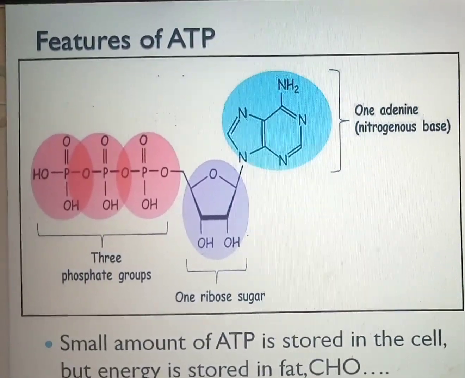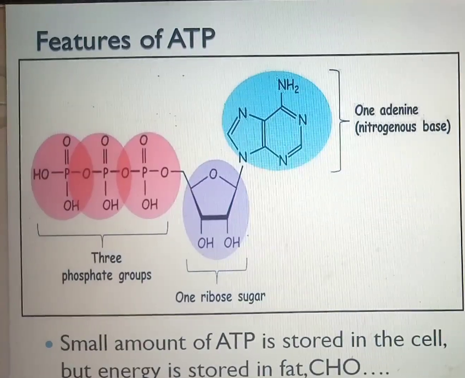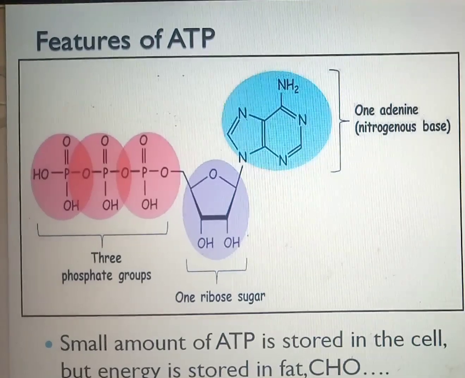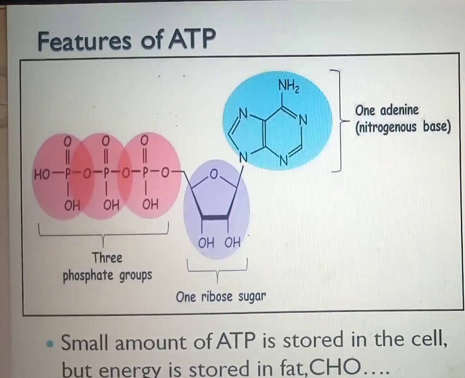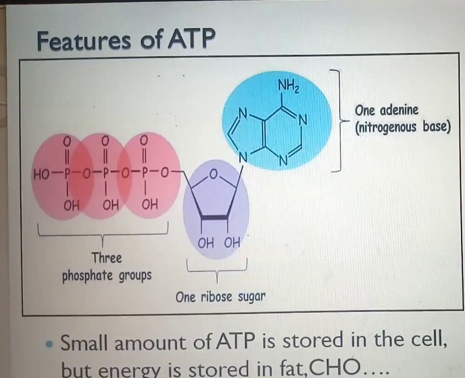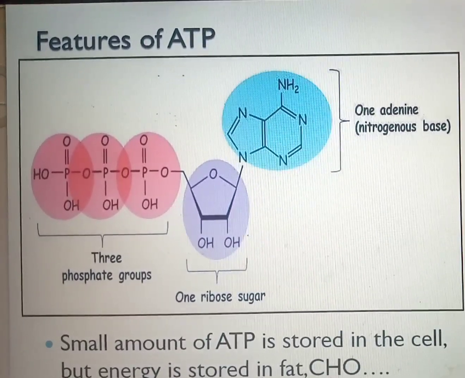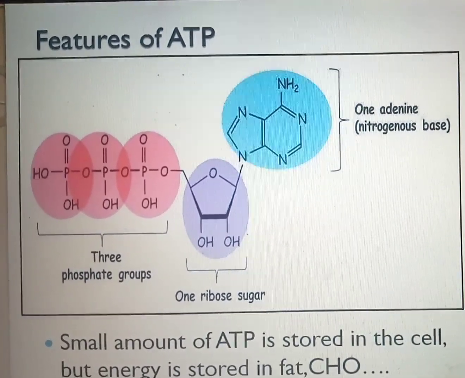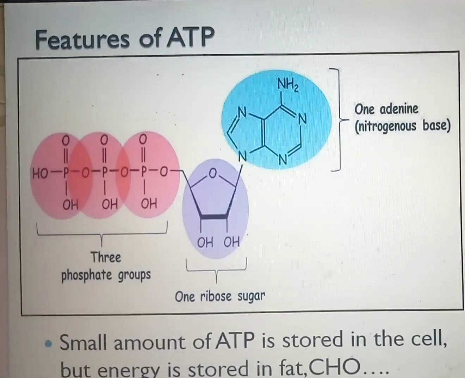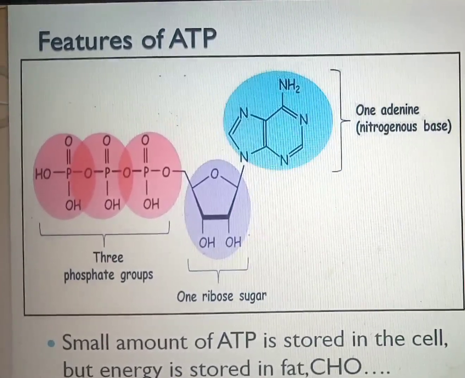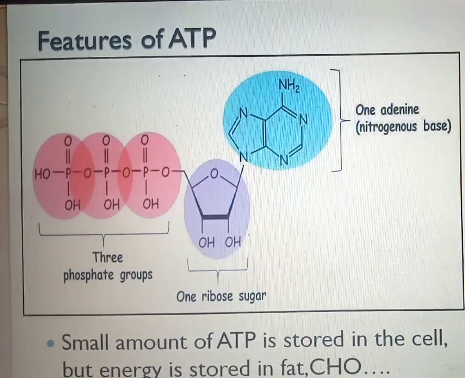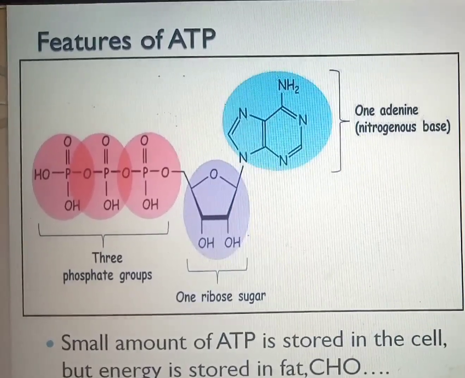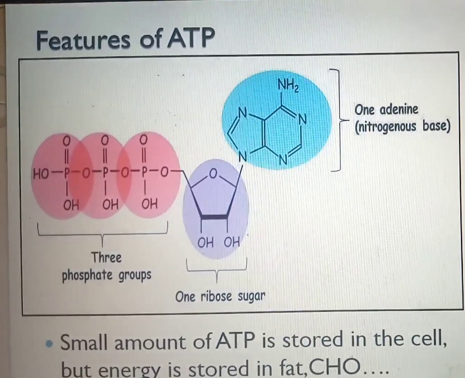Now, the energy that we have been referring to, as said earlier, is known as ATP energy. That's adenosine triphosphate. Now, it's also expected of you as a student to know the structure of adenosine triphosphate. Adenosine triphosphate has three major parts. One major part of it is the ribose sugar. The ribose sugar is a 5-carbon sugar. And to the carbon, as you can see in my video, is attached an adenine.